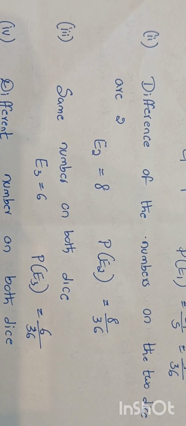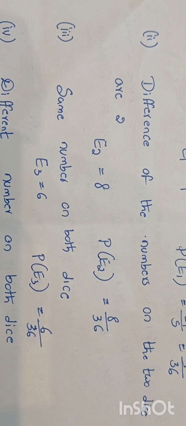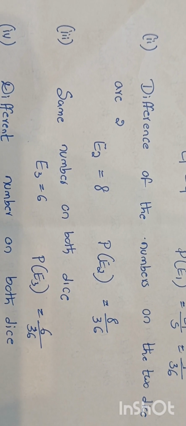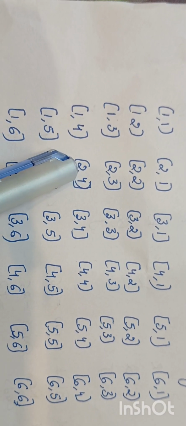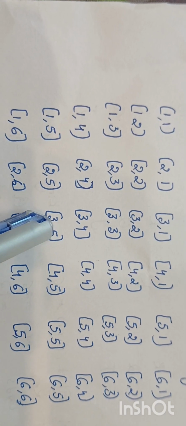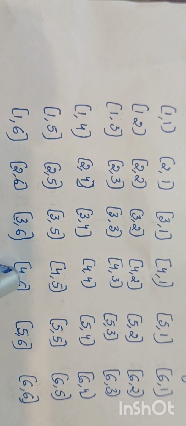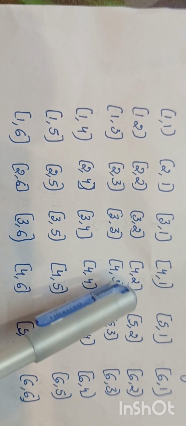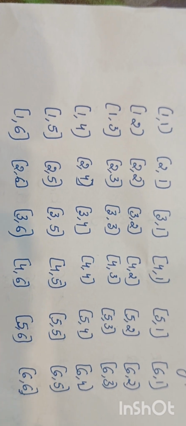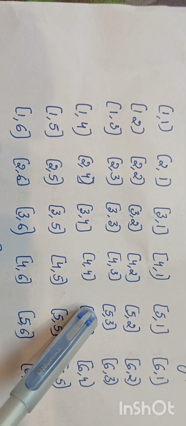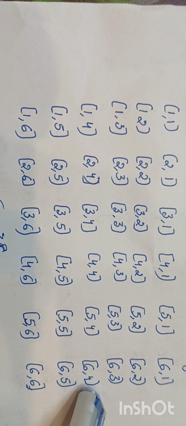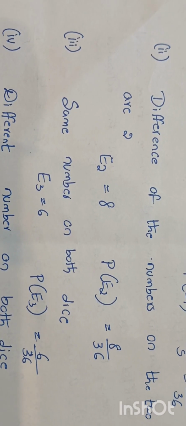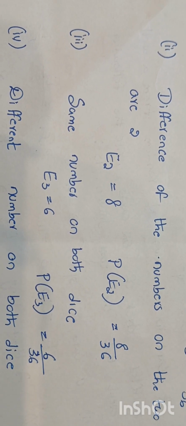Coming to the second one, the difference of the numbers on the dice is 2. There are 8 outcomes. These are, this is the first one, 3 minus 1 is 2, 4 minus 2 is 2, third one, fourth one, fifth one, sixth one, seventh one and eighth one. Hence we will write like this. The probability is 8 divided by 36.